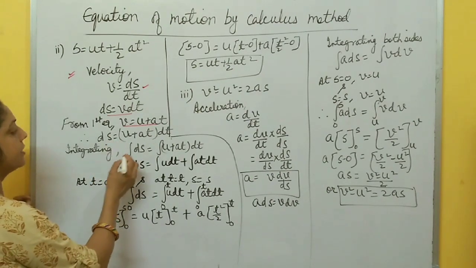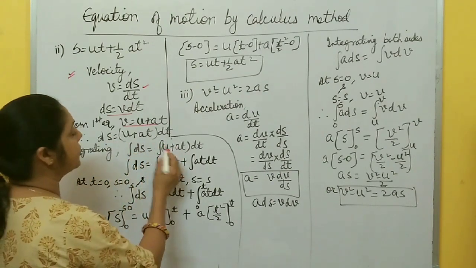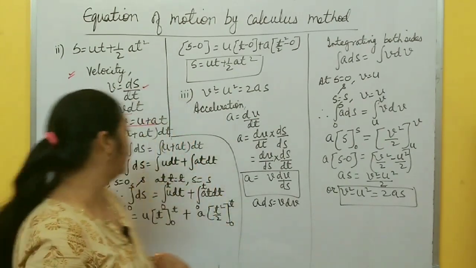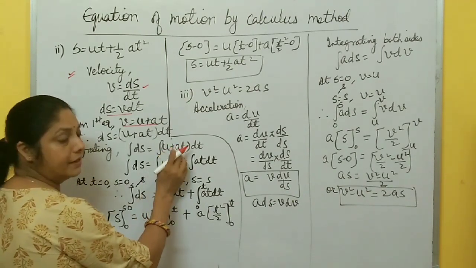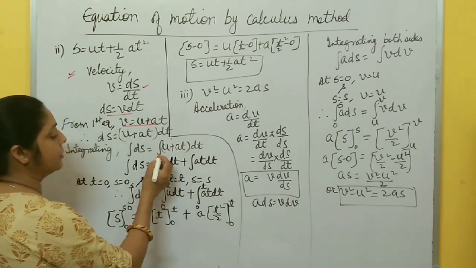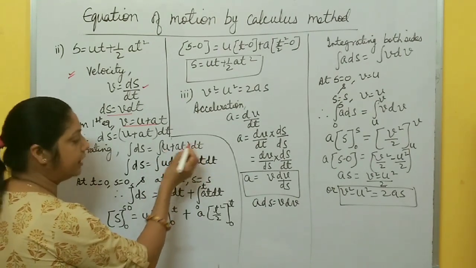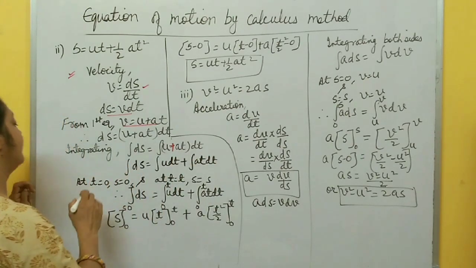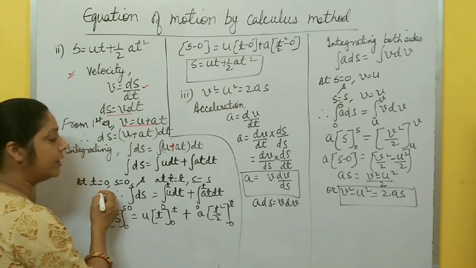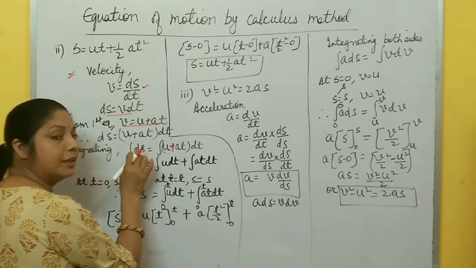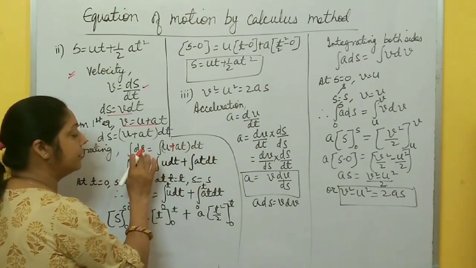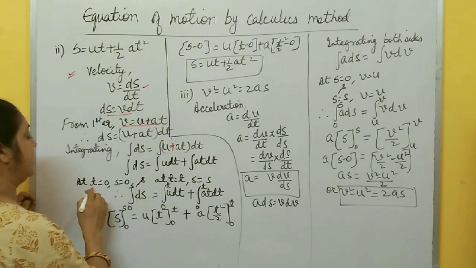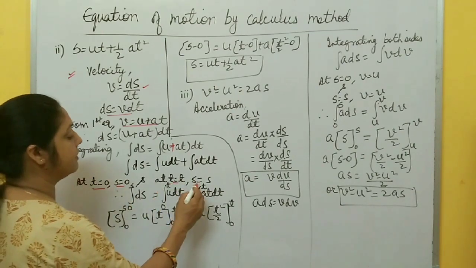Now integrate both sides. So integration of ds equal to integration of u plus at dt. We already discussed in mathematical tools that whenever there is addition of two terms, you integrate them separately, right? So here integration of u dt plus integration of at dt. Now put the limits. Here the variable is time, and there the variable is displacement. So at time t equal to 0, displacement is 0, and at time t equal to t, displacement is s.